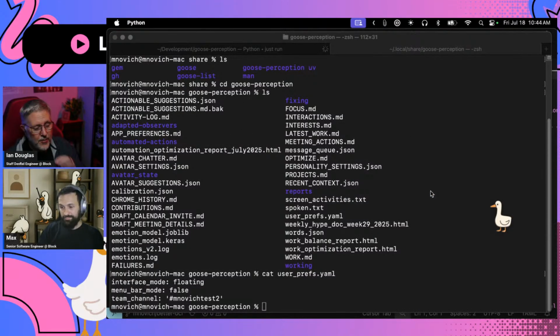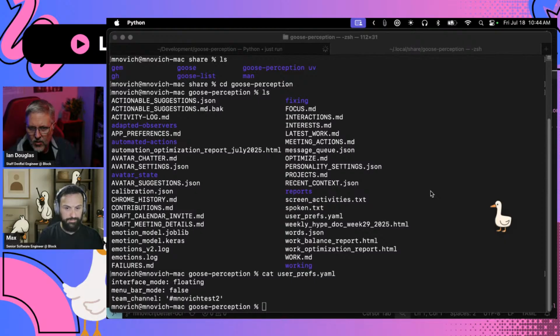I was going to say, for people that want to use Ollama, the important thing to keep in mind is Goose is very tool oriented. And so any local model that you use with Ollama has to be able to do tool calling. Otherwise, Goose may not be able to operate the tools and do stuff in the background and so on. So it might get a little stuck on some of that.